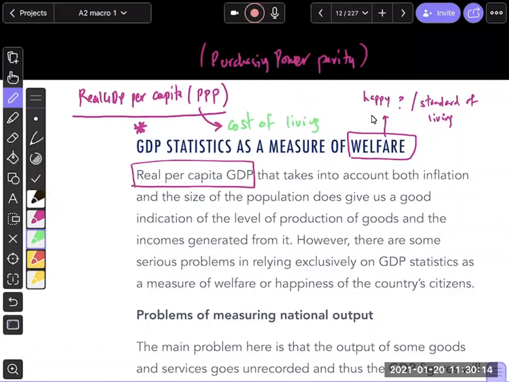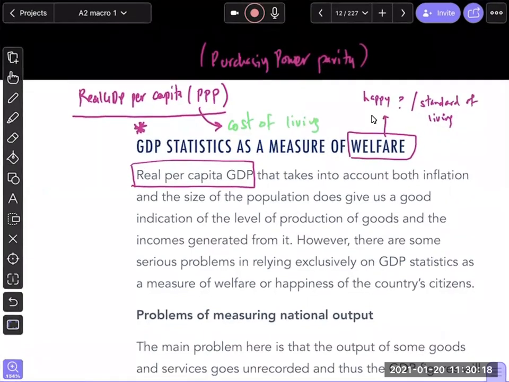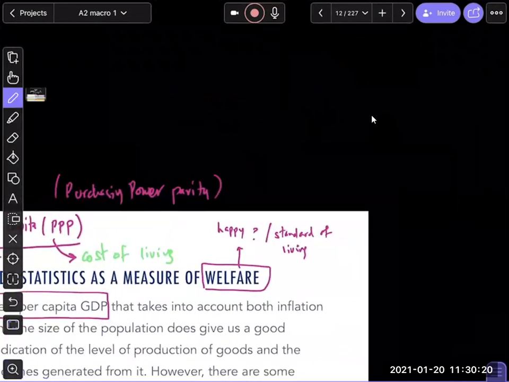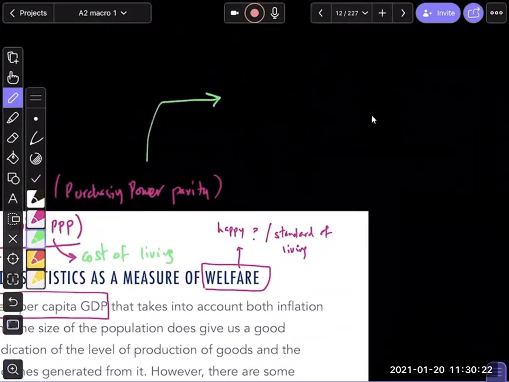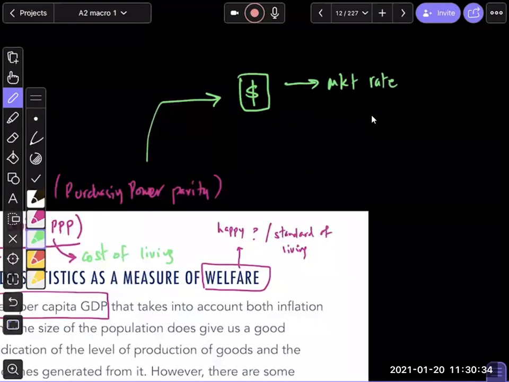Because what happens is this: if I look at, let's say, GDP, we convert everyone's GDP into dollars. The problem with the dollar is that it is at market rate, and the market rate can change because of various factors.